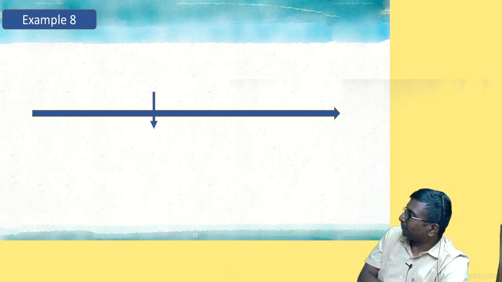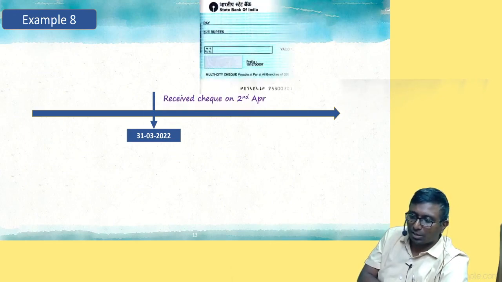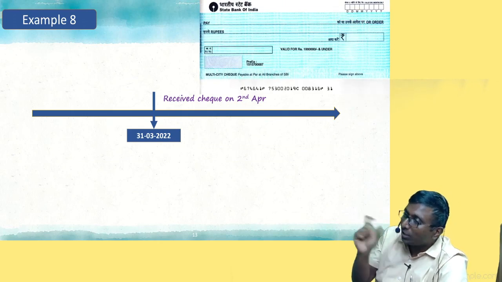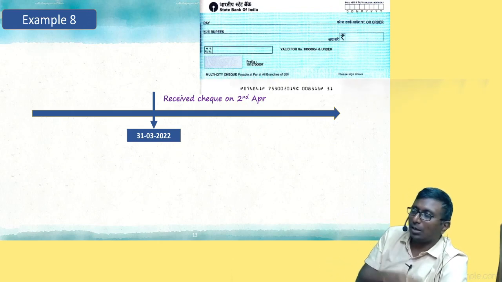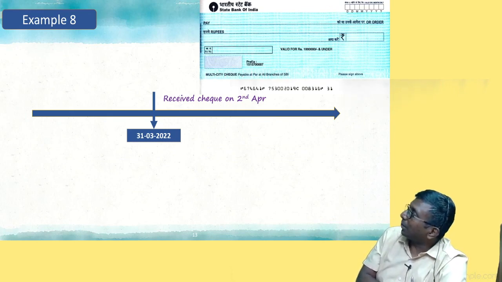Example number 8. This is 31st March 2022. What has happened, sir? We received a cheque. Dated, what is the date, sir? Date is 31st March 2022 written there. My customer wrote a cheque in my company name and posted it. The courier gave it to me on 2nd April. Obviously it takes one or two days, depending on the distance. On the second day, I mean 2nd April, it came.